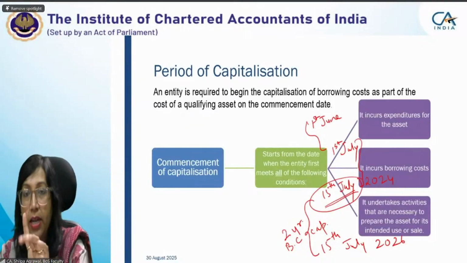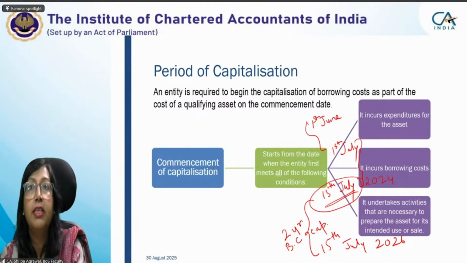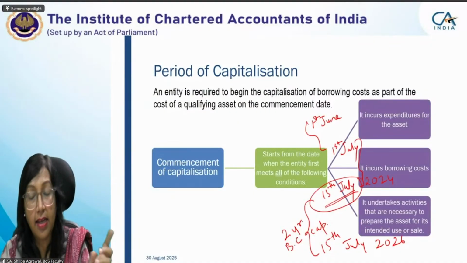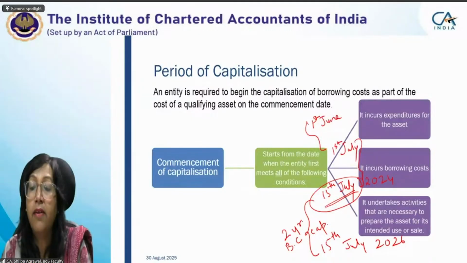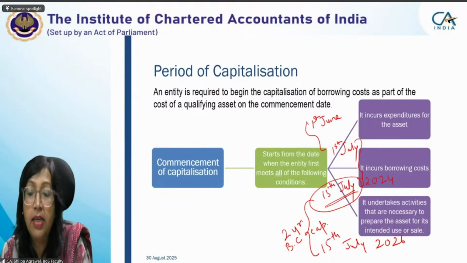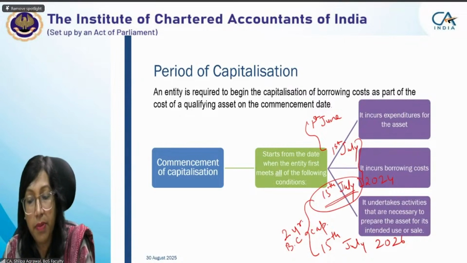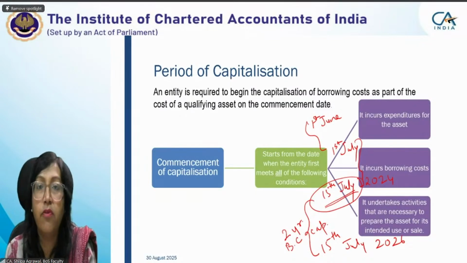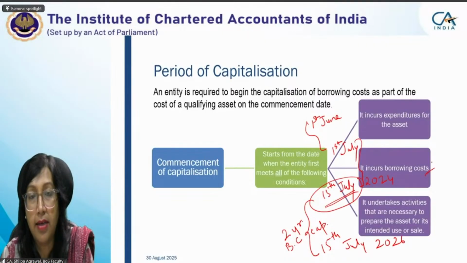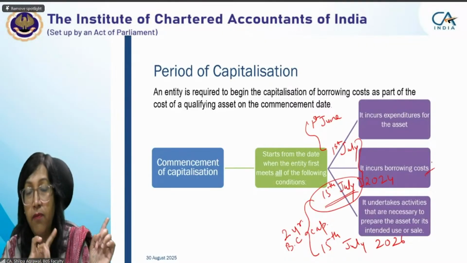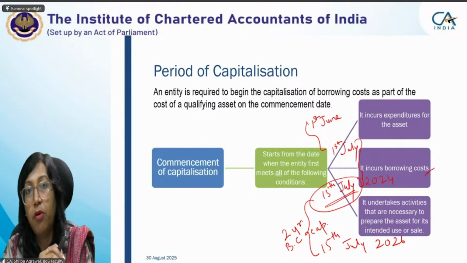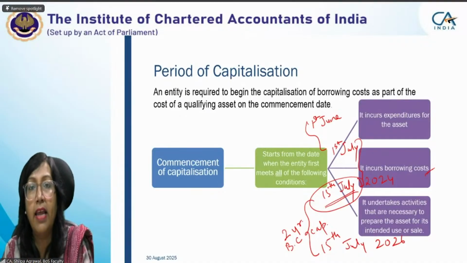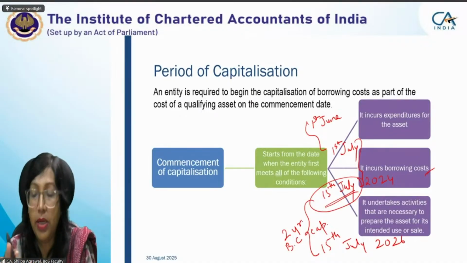No, I got your confusion point. What is your confusion? See, in that case, the other two pieces of information were not mentioned. When we started incurring expenditure, the information was not given as to when the entity started the activities necessary to prepare the asset for its use. So we presume that the other conditions of commencement of capitalization were met on the date the borrowing cost started. Now, the question we studied there was, though we had a 20 lakh borrowing, the expenditure was done only to the extent of 5 lakh, but we calculated borrowing cost for the entire 20 lakh. That's what you are saying?